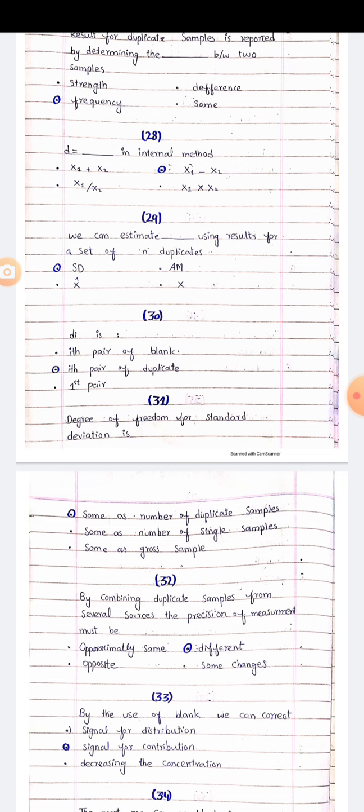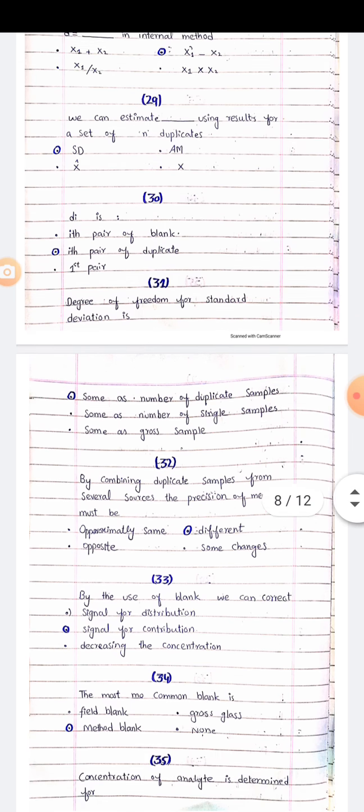MCQs number 30. DI is ith pair of blank, ith pair of duplicate, first pair. The right option is ith pair of duplicate. MCQs number 31. Degree of freedom for standard deviation is sum as number of duplicate samples, sum as number of single samples, sum as gross samples. The right option is sum as number of duplicate samples.